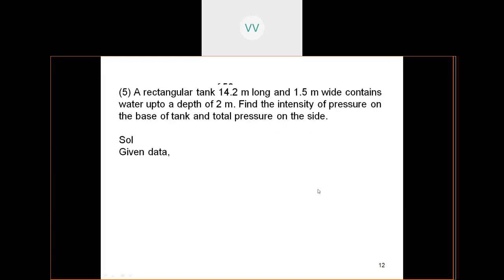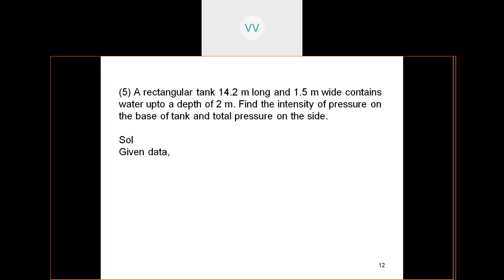A rectangular tank 14.2 meters long and 1.5 meters wide contains water up to a depth of 2 meters. Find the intensity of pressure on the base of the tank and the total pressure on the side.